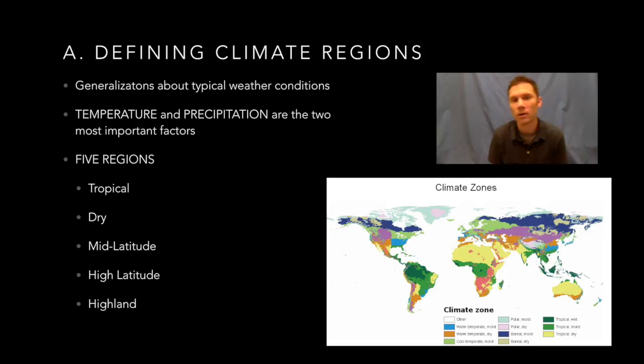Now, in the last section, we talked about the climate and what affects it. And so we're going to talk in this section about world climate regions and how we define them and some of those climate regions that we'll see throughout our globe.